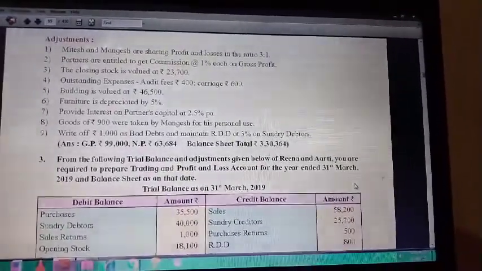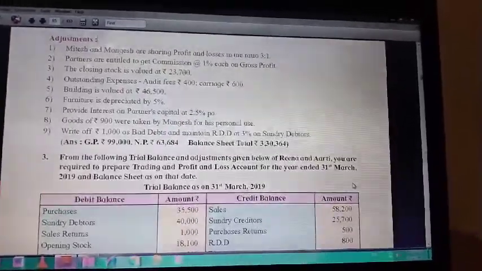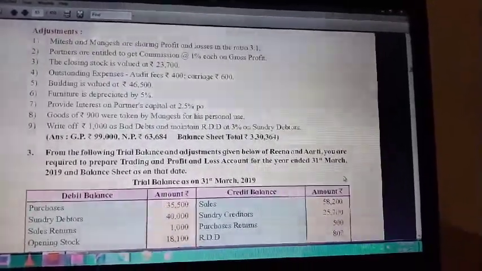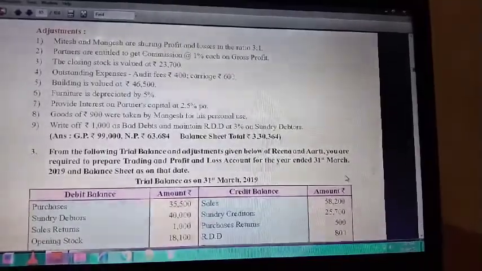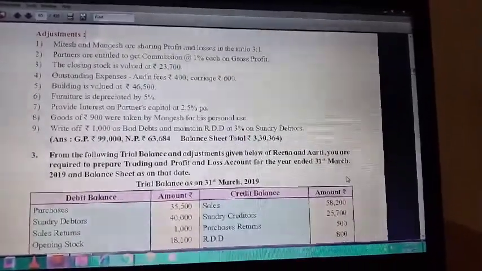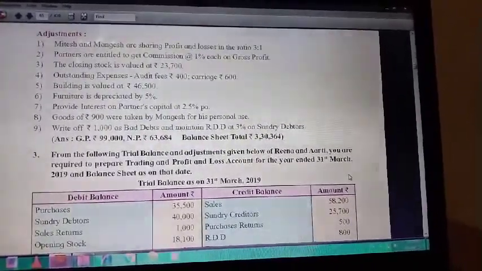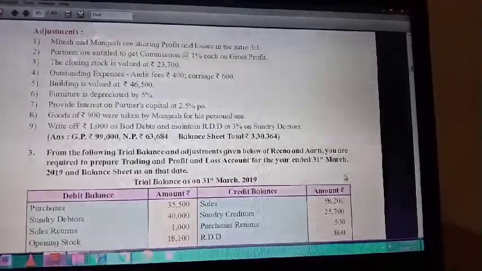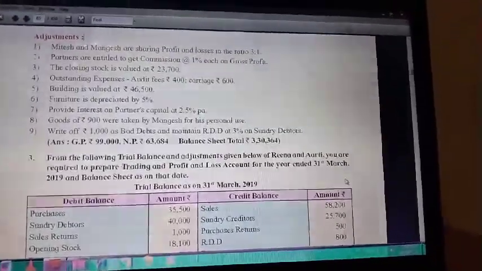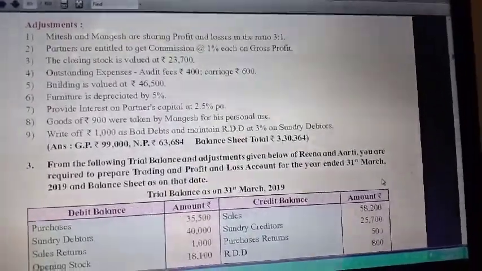Next adjustment, the closing stock is valued at 23,700. First effect is trading account credit side, and second effect is balance sheet asset side.